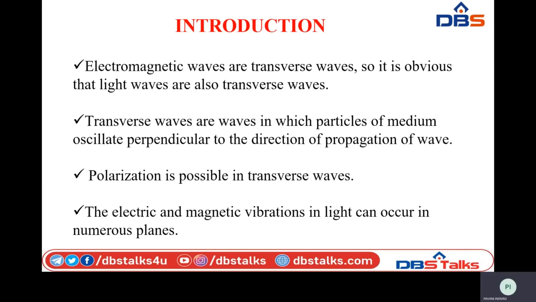Polarization can take place only in transverse waves. That is why polarization is able to describe the wave nature and its characteristic, that it travels in the form of transverse waves. Unpolarized light consists of electric and magnetic field vibrations in numerous planes.